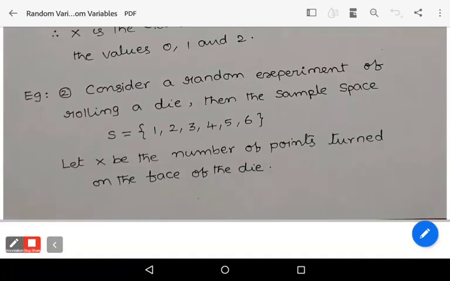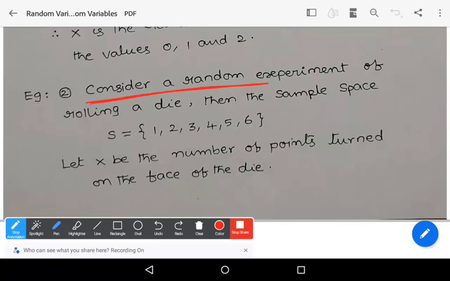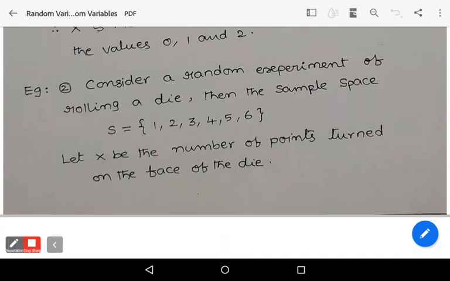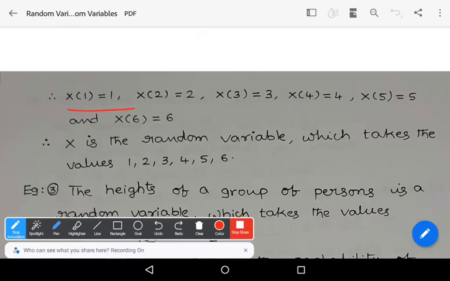Let us consider one more example. Consider a random experiment of rolling a die. Then it is very simple. The sample space is S equals 1, 2, 3, 4, 5, 6. Let us take capital X to be the number of points turned up on the face of the die. Then X of 1 is equal to 1, X of 2 is 2, X of 3 is 3, and so on. X of 6 is equal to 6. Therefore, capital X is the random variable which takes the values 1, 2, 3, 4, 5, 6.